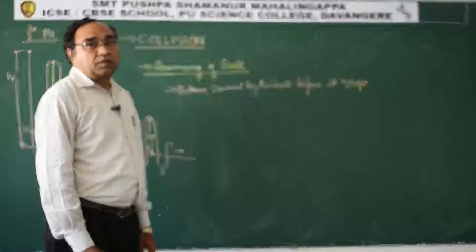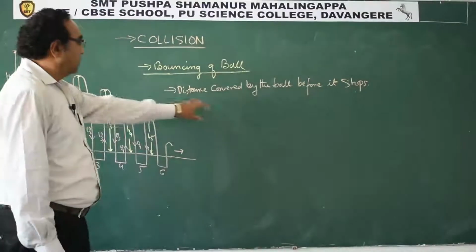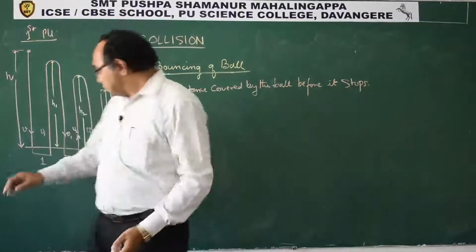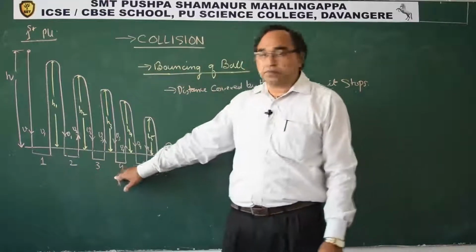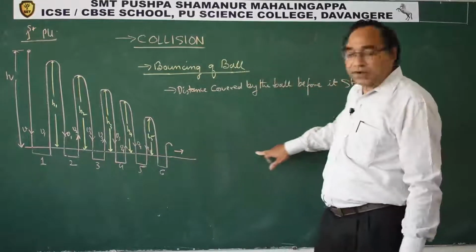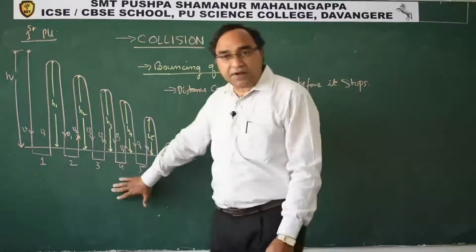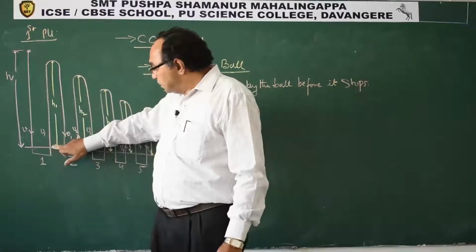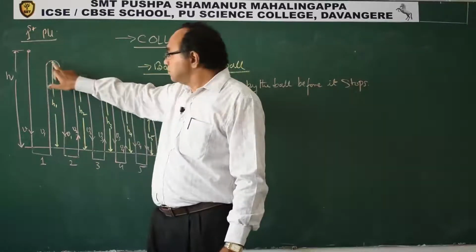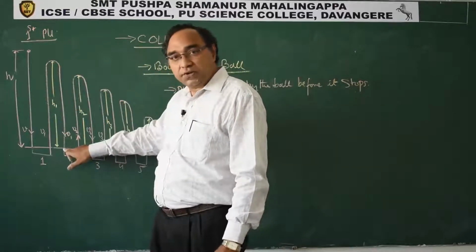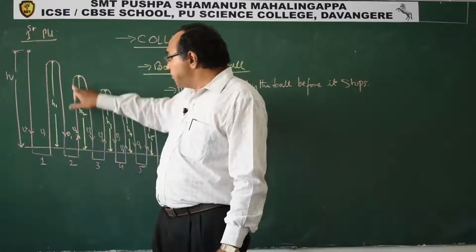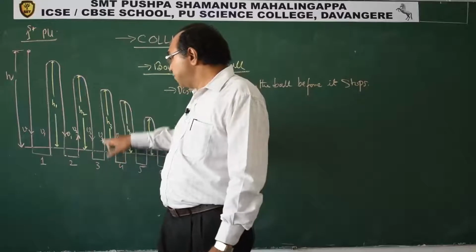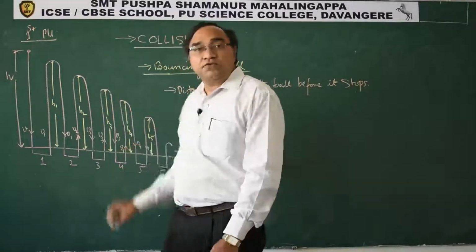The next derivation that we are taking is the distance covered by the ball before it stops. Please concentrate on the diagram. This is going to infinity. Okay, so what is the distance traveled? Distance traveled h plus h1 plus h1, so 2h1, plus h2 plus h2, so 2h2, plus h3 plus h3, so 2h3.